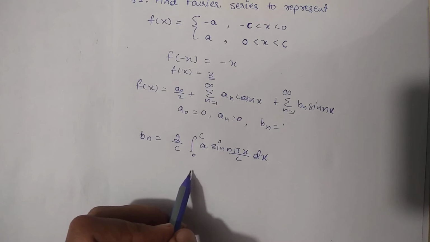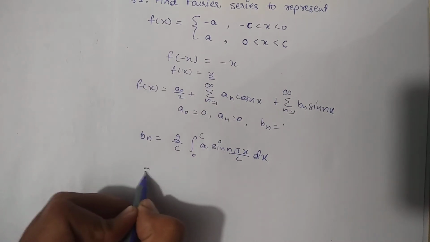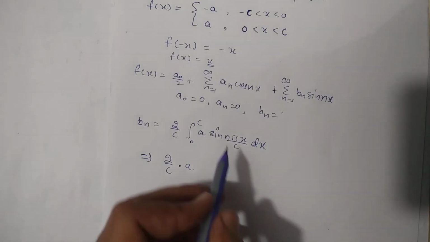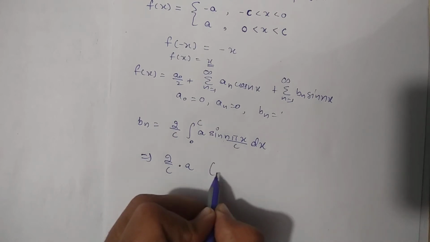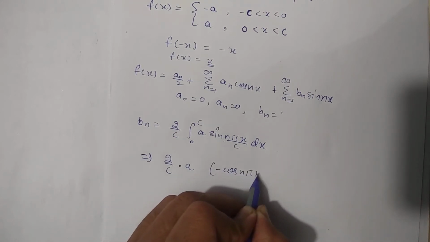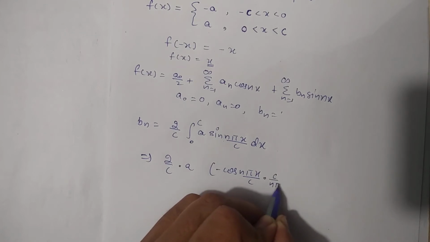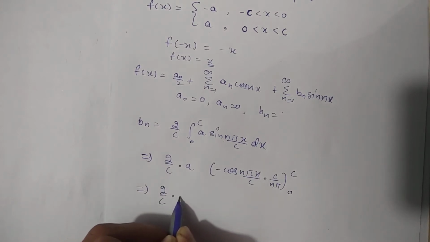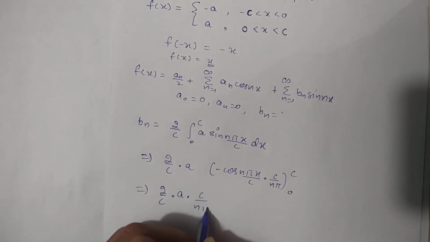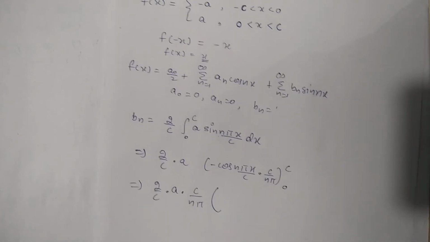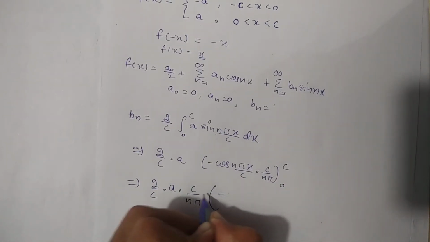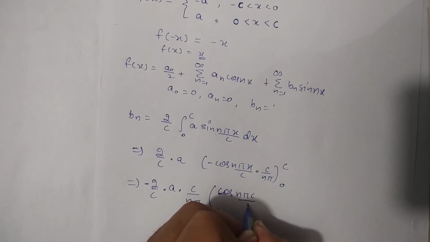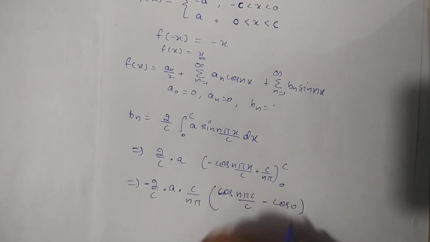So now we will calculate its value by this formula, and we will get 2 by c, and a I will bring outside, and the integration of sin n pi x by c will be minus cos n pi x by c times c by n pi. Now put the limits from 0 to c, and we get 2 by c times a times c by n pi into minus, which I will take outside common, and inside, putting the limits, cos n pi c by c minus cos 0.